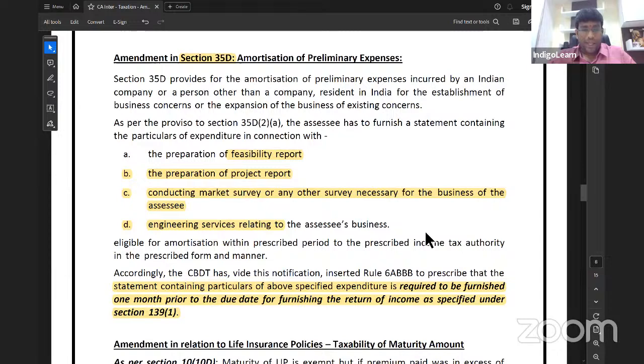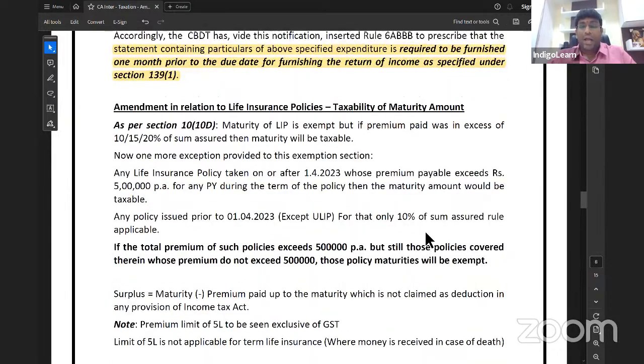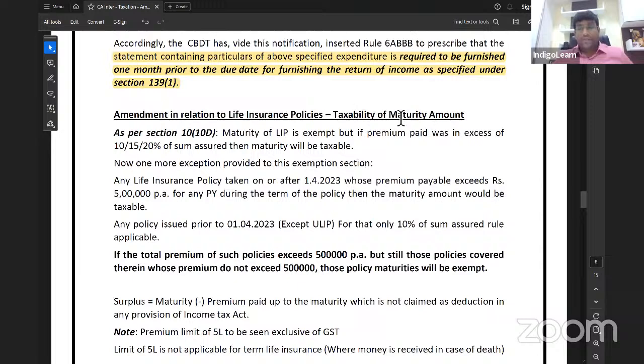Next point. Amendment in relation to life insurance policy. First of all, my dear friends, we know that if policy is taken on or after 1/4/2012, maturity amount is exempt if the premium payable per annum does not exceed 10% of sum assured.